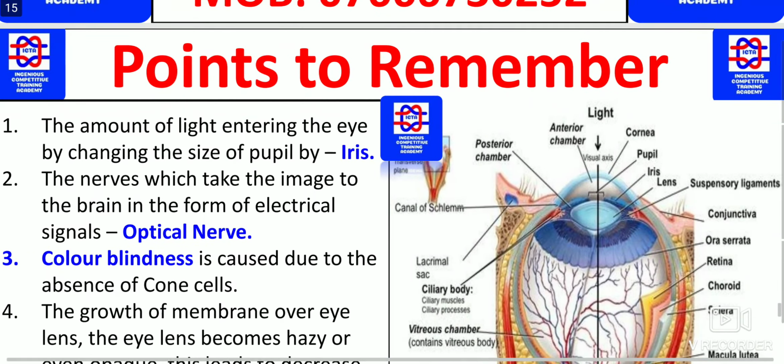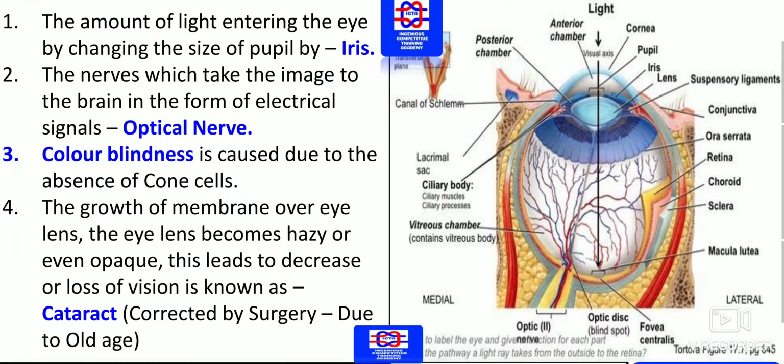Next, the amount of light entering the eye is changed by changing the size of the pupil, by the iris. So whatever the amount of light can be filtered or changed by the size of the iris itself. The nerves which take the image to the brain in the form of electric signals, I told you, is the optic nerve.